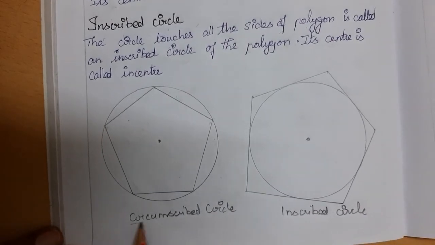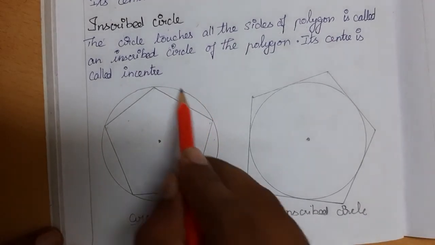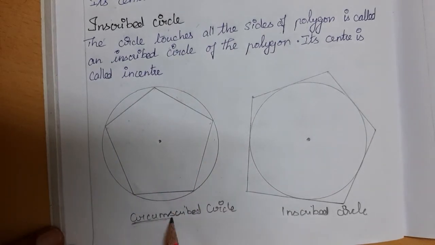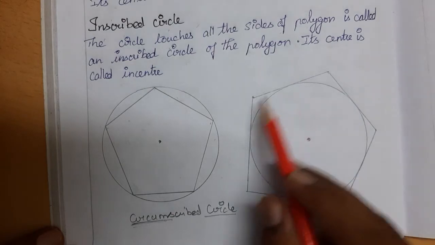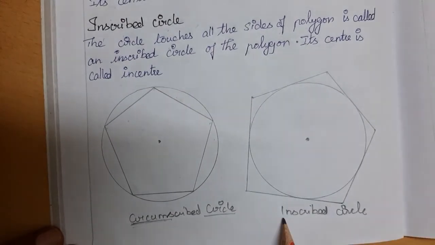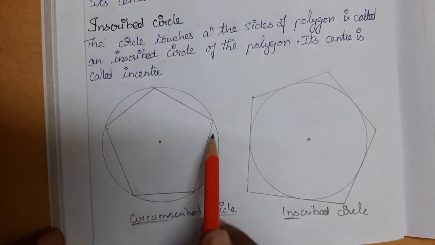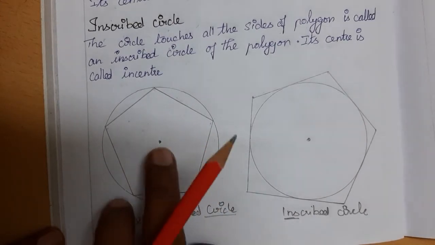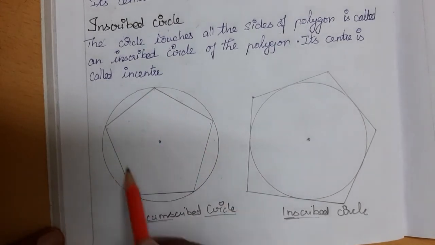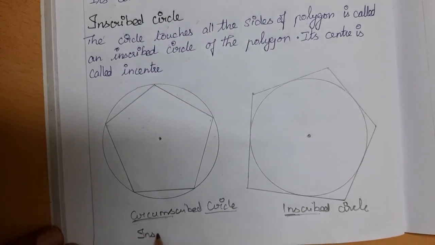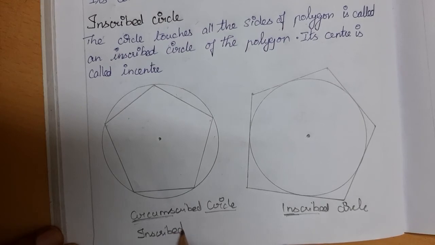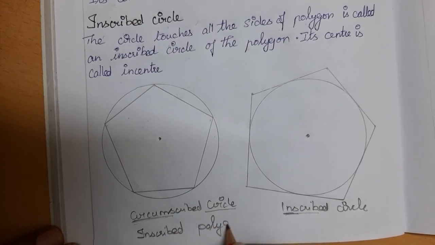And I can say another name is also there. Circum means outside, right? So here the circle is outside, so it is the boundary circle. But here the circle is inside, so it is the 'in'. You can remember like this. Here you can see that inside there is a polygon, so we can call it an inscribed polygon.